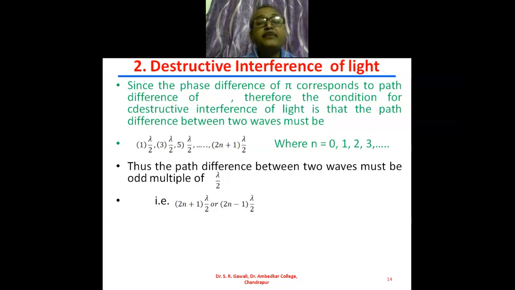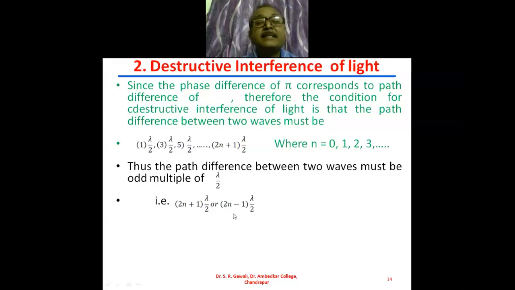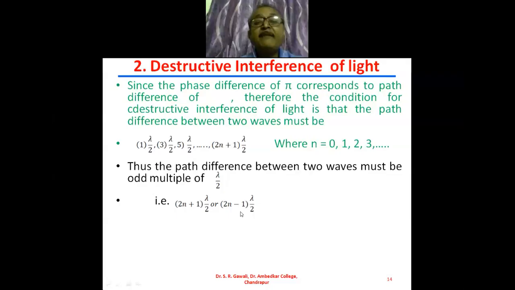Or sometimes we may write it like this also, 2n minus 1 into lambda by 2. This is again an odd number generator. The bracket is nothing but an odd number generator. But here the condition is that the value of n starts from 0, that is n is equal to 0, 1, 2, 3 and so on. But if you take the formula twice n minus 1 into lambda by 2, then the value of n starts from 1, n is equal to 1, 2, 3 and so on.